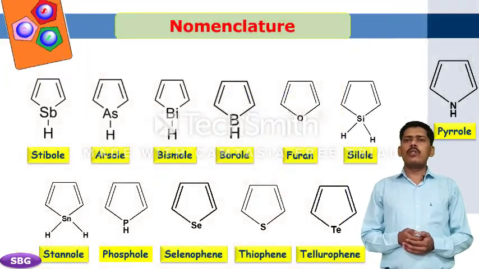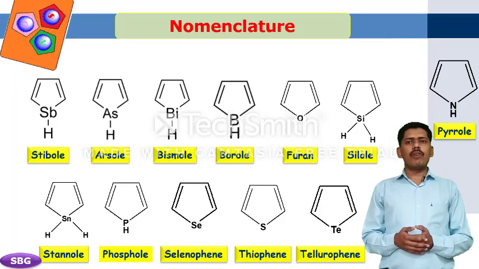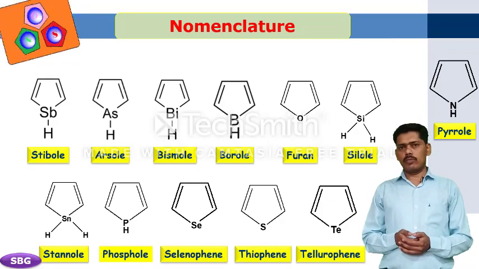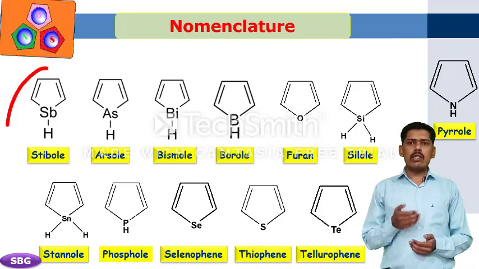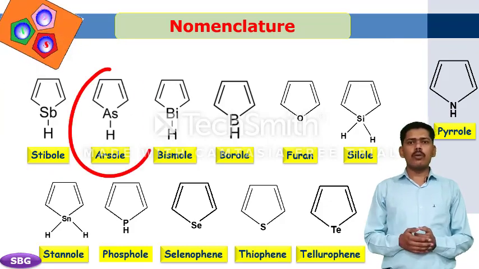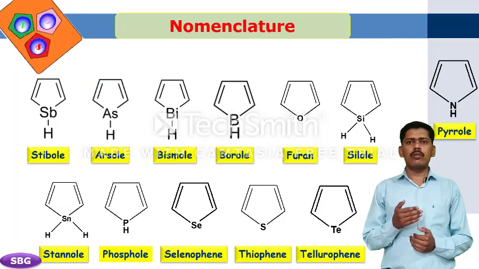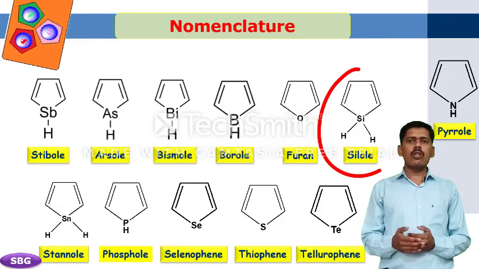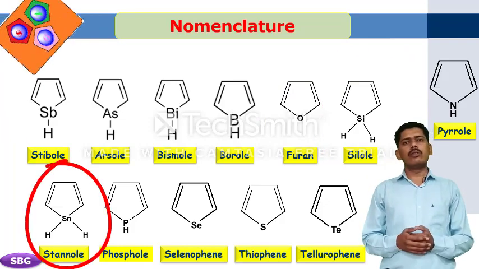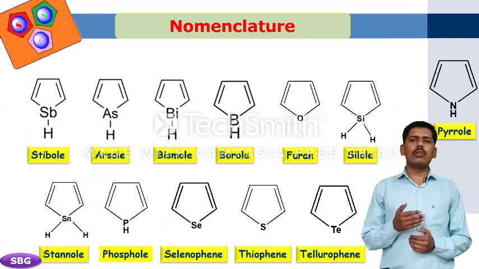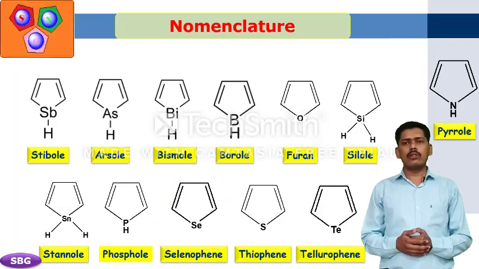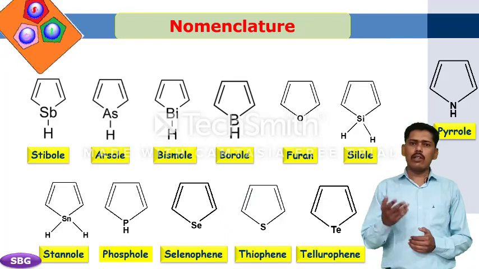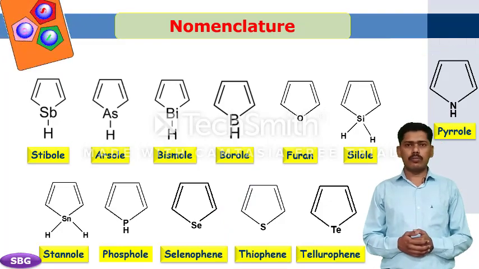Now we see some examples of five-membered heterocyclic compounds with their nomenclature. Serially we can see stibole, arsole, bismole, borole, furan, silole, stannole, phosphole, selenophene, thiophene, tellurophene and finally pyrrole.